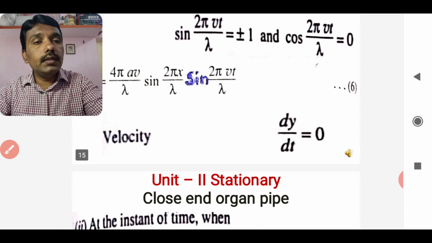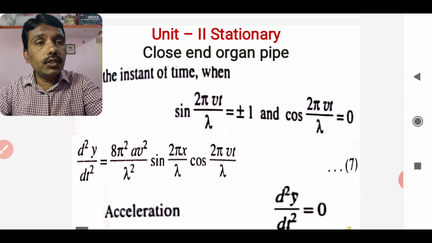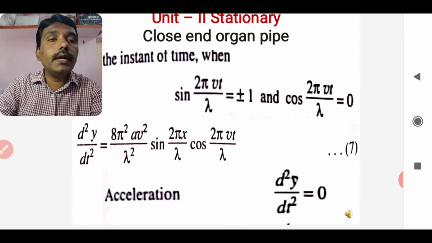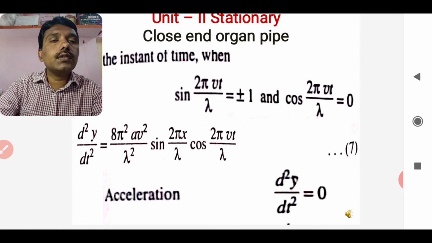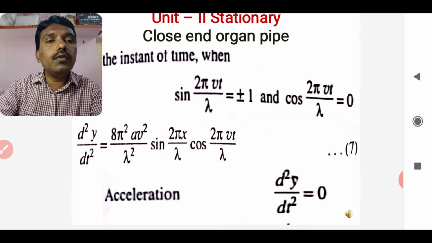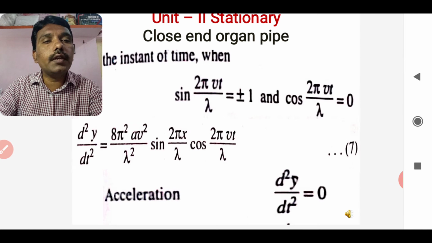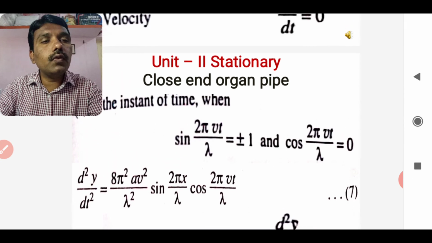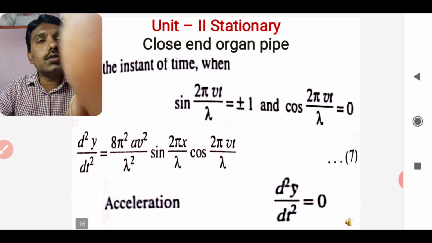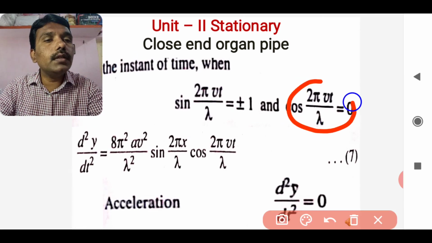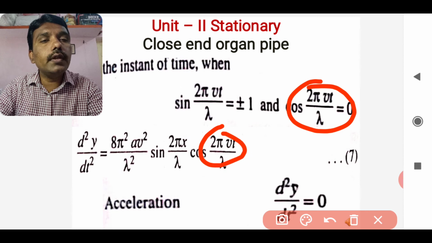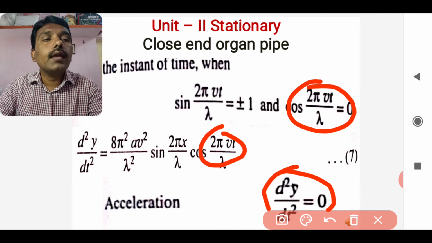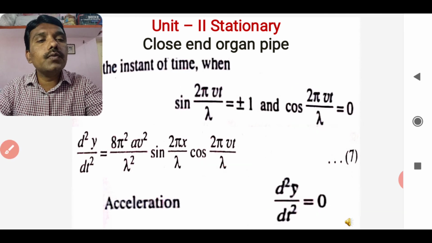Moving forward to the acceleration part, that is d2y by dt square. In this case the value of d2y by dt square is nothing but 8 pi square a v by lambda square sine of twice pi x by lambda cos of twice pi vt by lambda. Again, if you look at the cos value, cos of twice pi vt by lambda here is 0, and 0 into anything will be 0, so the acceleration will definitely be 0 in this case.